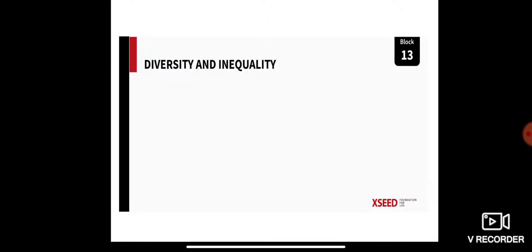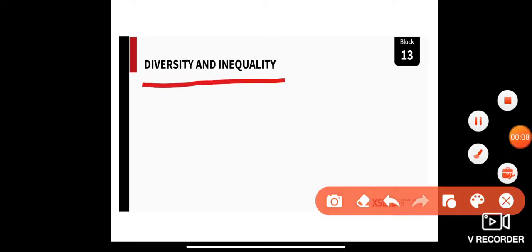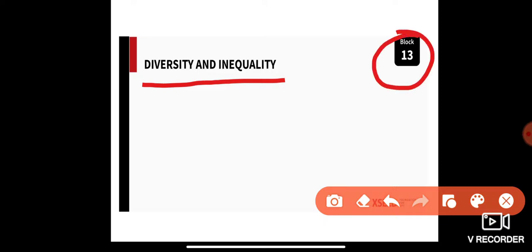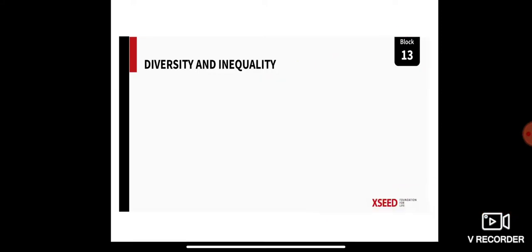So, today we will start with a new topic, that is diversity and inequality. Alright, so that is based on block 13. Okay, block 13, diversity and inequality. So, this is our topic of discussion for today.